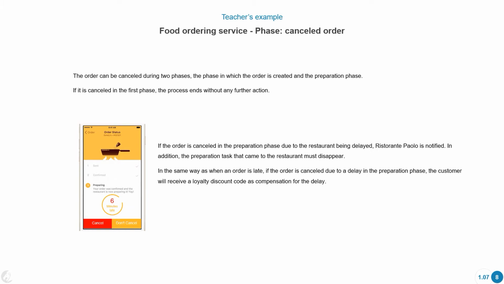All right. And the last phase here, it says cancel order. It says that the order can be canceled. Oh, it can be canceled during two phases. It says the phase in which the order is created and the preparation phase. Okay, so we already mentioned before that when the restaurant's preparing the food, we could cancel it if it was taking them more time than what was expected.